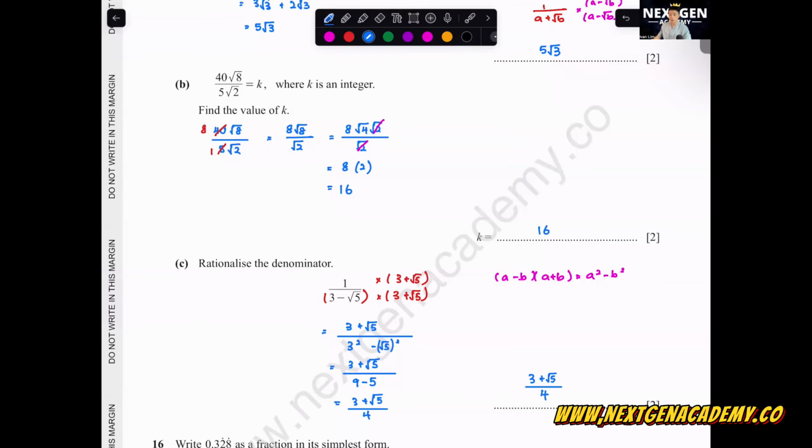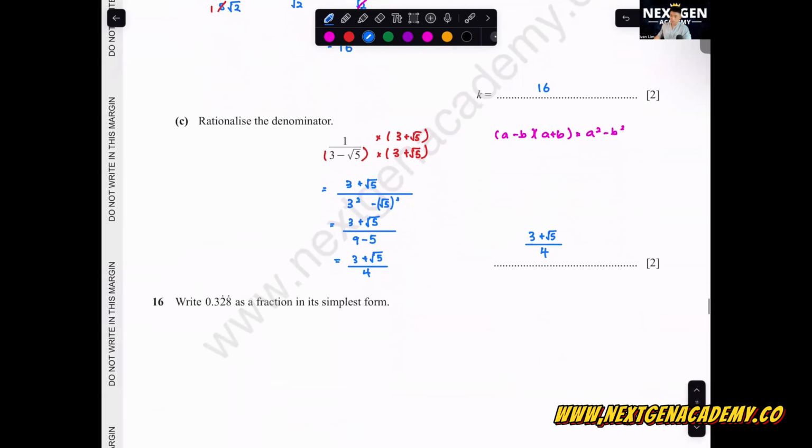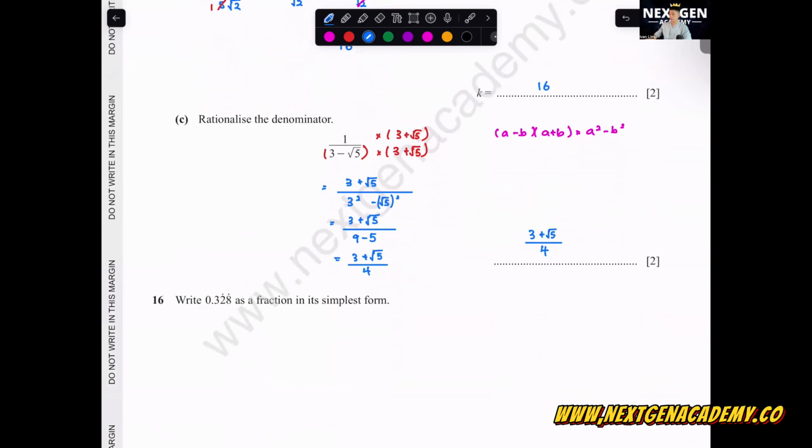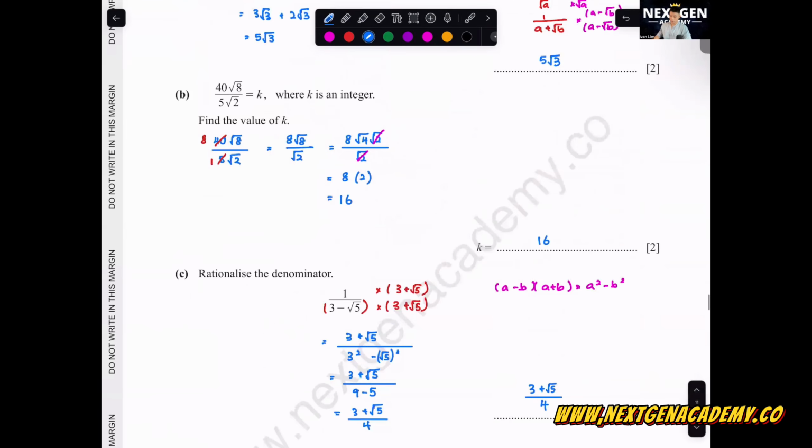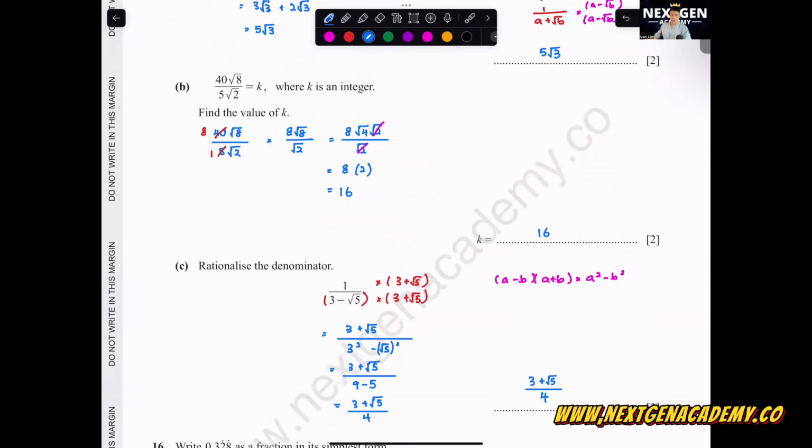What's the meaning of rationalize the denominator? Before this, the denominator is an irrational value because you have a surd there. So we don't want any surd at the bottom anymore. Any question for surds? Everyone okay? I saw someone wrote down this question. Please practice. It will just be based on these few types of question only.